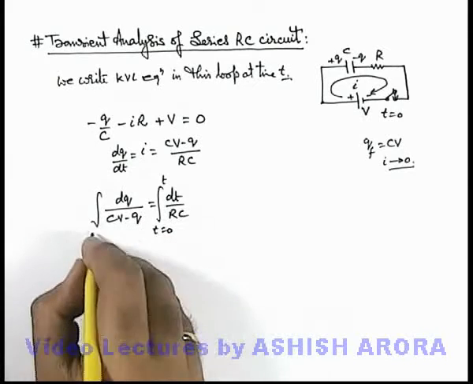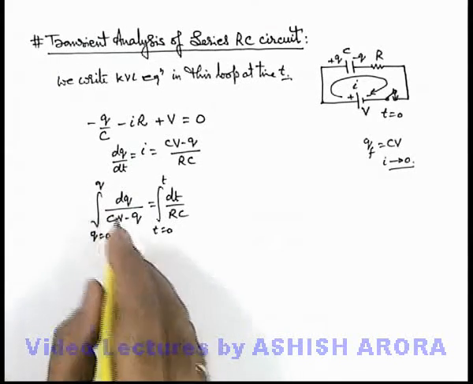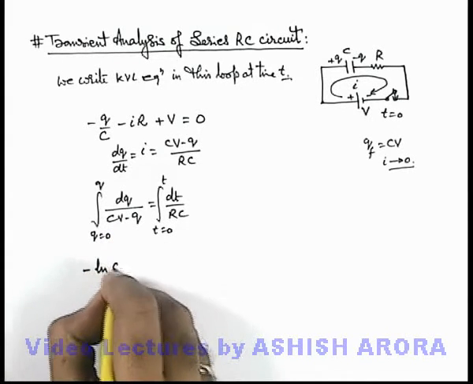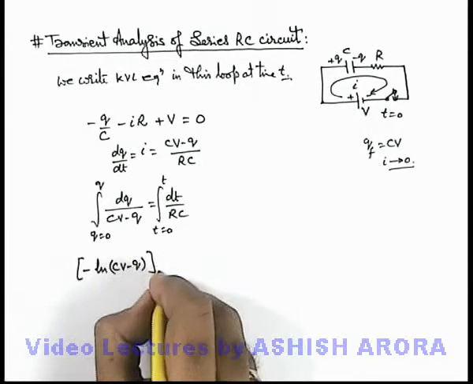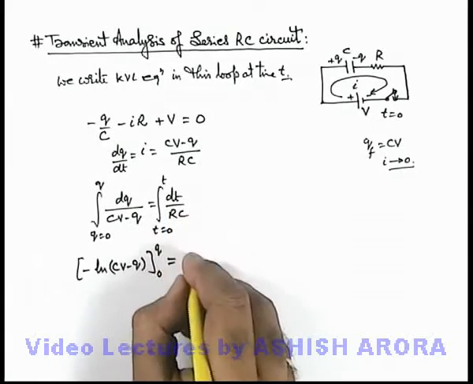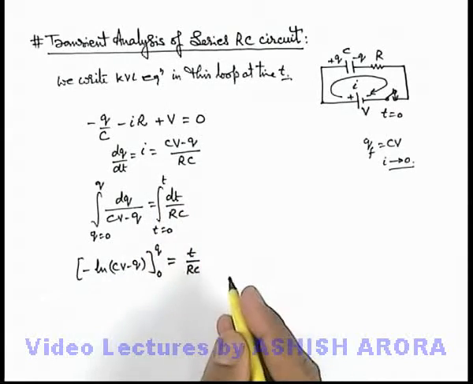t, where charge is also varying from Q equals to 0 to Q, then on integrating here left hand side it will become negative of ln of CV minus Q, and we apply limits from 0 to Q, and on right hand side it is simply t by RC, because integration of dt is t, 1 by RC is a constant.